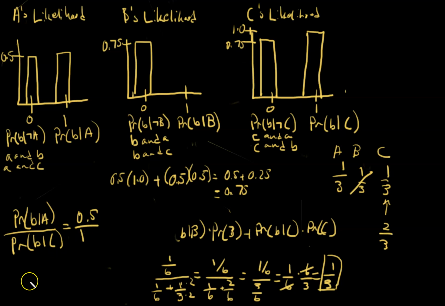We can also write this algebraically as 2x, x being some probability, where 2x represents C. So 2x plus x is equal to 100%.